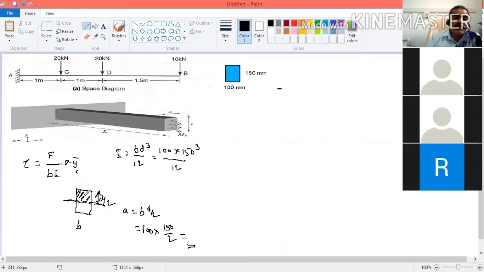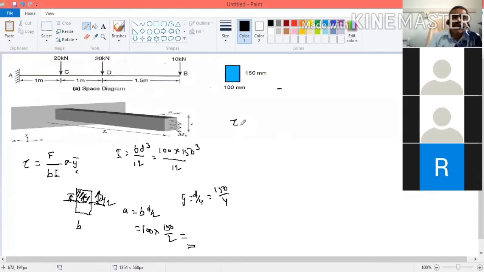The point will be this. This point will be this. Now what is the distance? This will be d by 4. The total distance is d. Half of the distance is d by 2. The center of gravity of this area, the center will be here. So this will be d by 4. So center of gravity, y bar is equal to d by 4. That is 150 divided by 4.